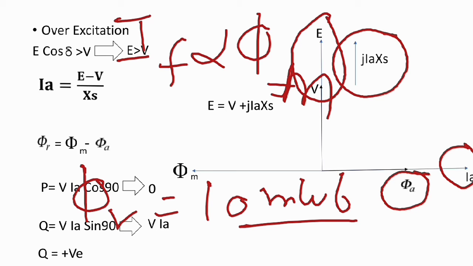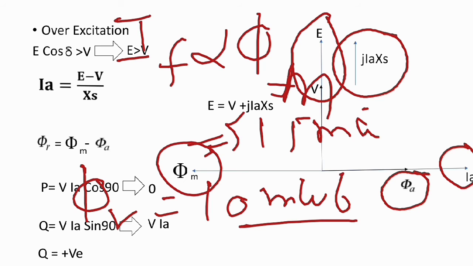This is the example through which you can understand. In this case of over excitation, the value of phi m will be 15 milliweber. So we will have to reduce 5 milliweber to maintain the resultant flux at 10 milliweber.